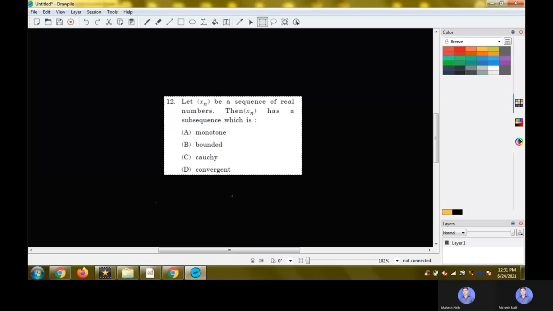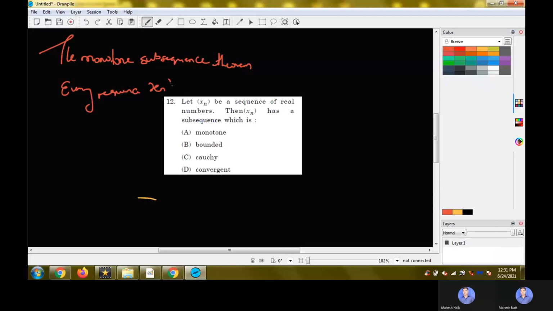Now we have this theorem, which is the monotone subsequence theorem, which states that every sequence xn of real numbers has a monotonic subsequence xnk.